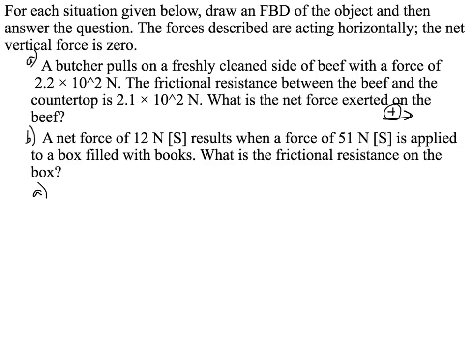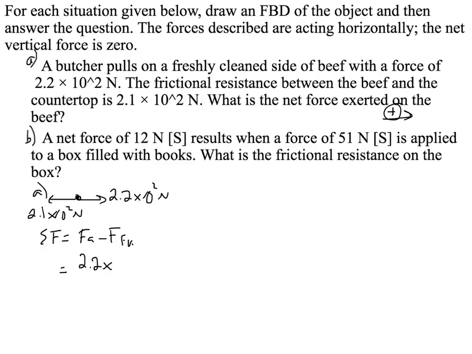So for A, we'll draw our free body diagram. We'll say that is F applied, so that's 2.2 times 10 to the 2 newtons. Going backwards, that's going to be F friction, and that's going to be 2.1 times 10 to the 2 newtons backwards, or in this case, it'd be negative. So how do we solve this? Well, it's quite easy. The sum of the forces is going to be Fa minus F friction. In this case, it's kinetic friction. Therefore, the sum of the forces is going to equal 2.2 times 10 to the 2 minus 2.1 times 10 to the 2, which equals simply 10 newtons forward.